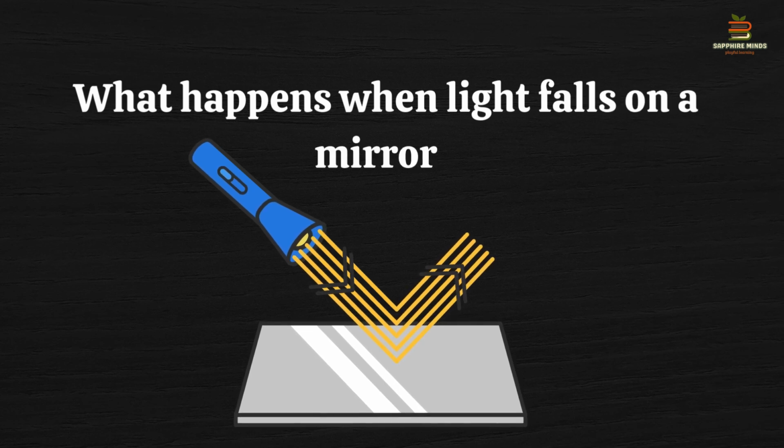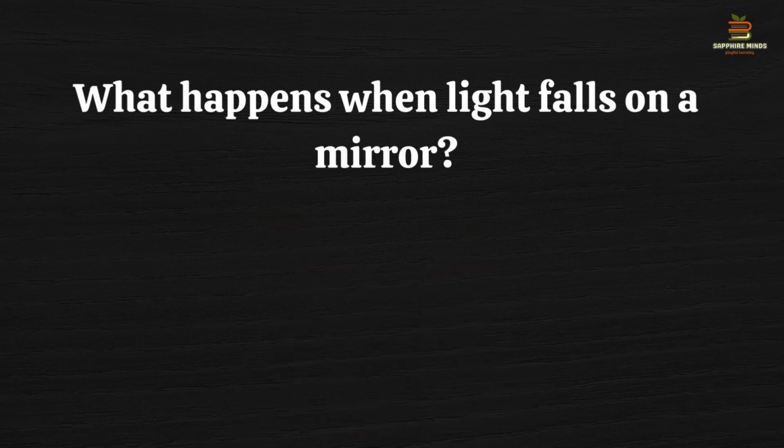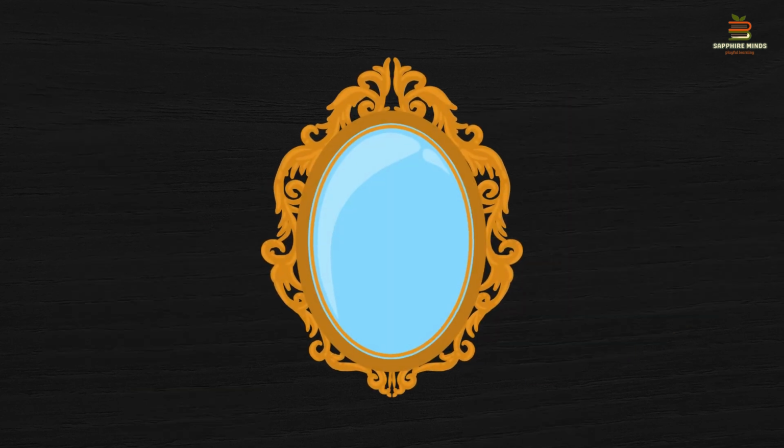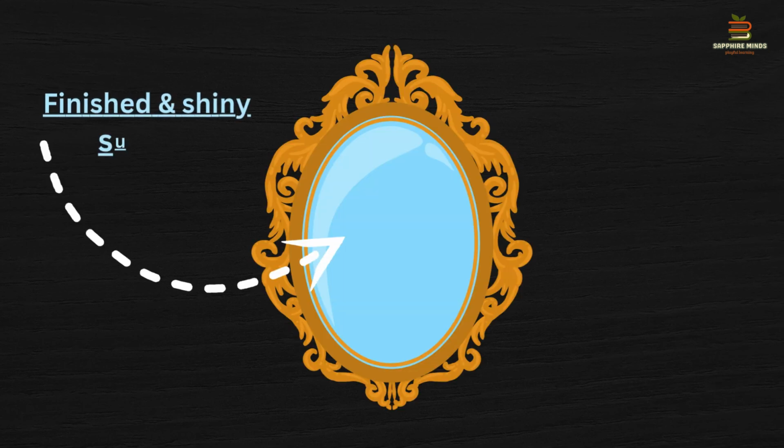So we already know if the light is emitted, तो वो या तो reflect होगी or it can be absorbed, right? What I said, a light when it is emitted, वो या तो reflect हो सकती है या फिर वो एब्जॉर्ब हो सकती है. Now when we are talking about the mirror, so mirror is a finished surface and a shiny surface. It means it is having a very smooth surface. Now कोई भी स्मूथ सरफेस से अगर लाइट टकराएगी, so for sure it will be reflected back.